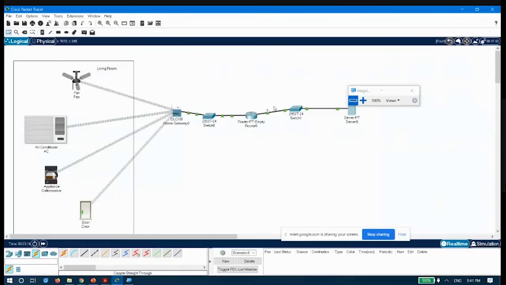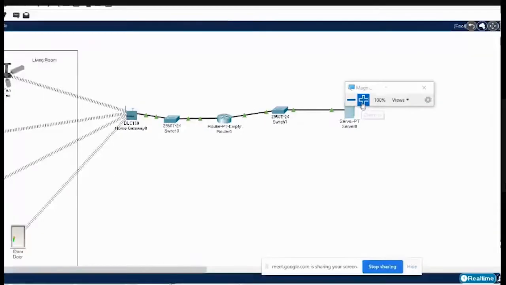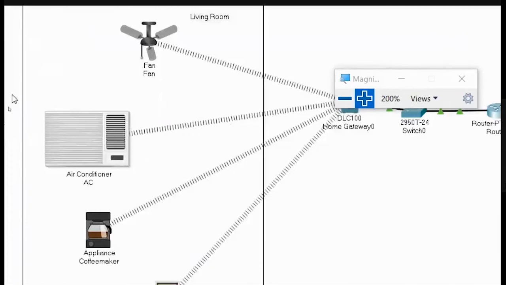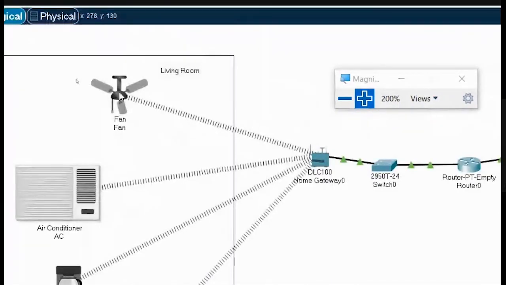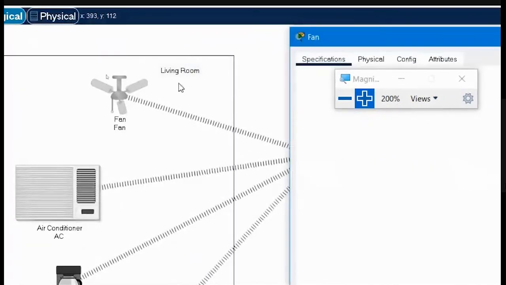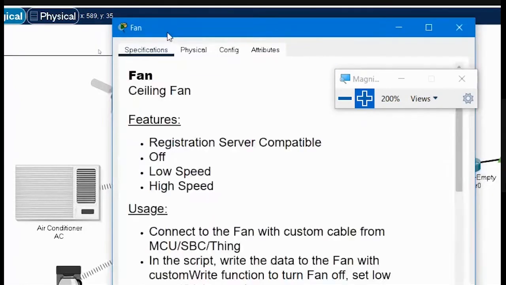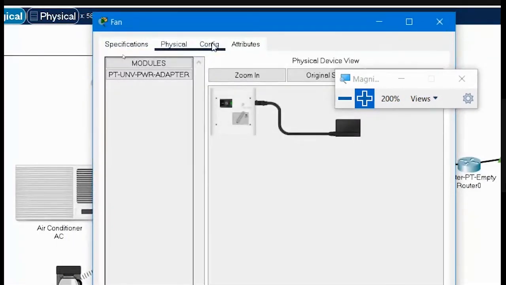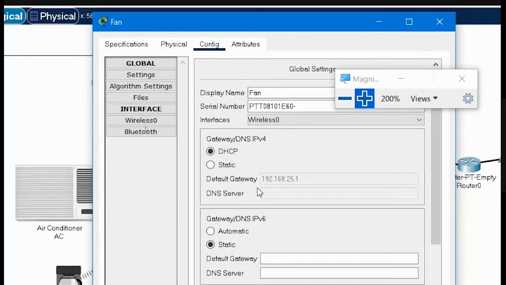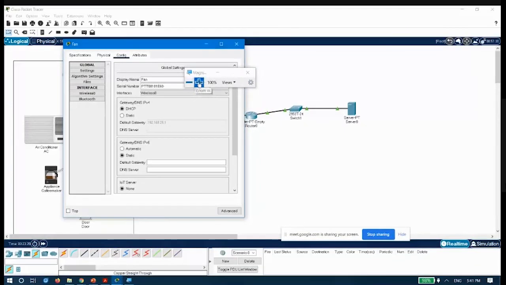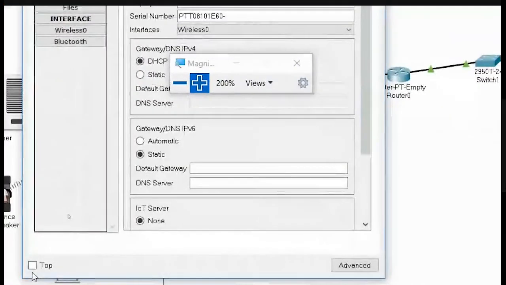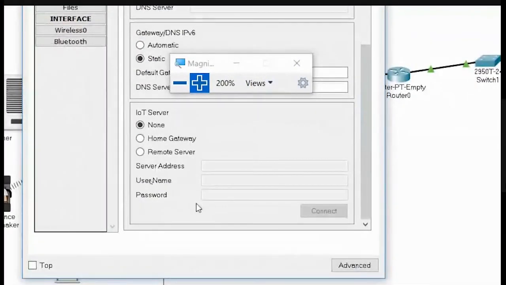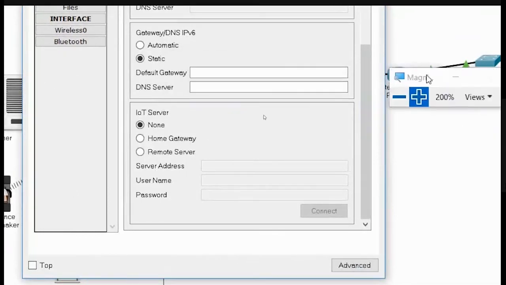Now our aim is to add the different devices in the IoT network. One by one we will click on these devices. First is this fan. We will go to config, not physical. In this config tab, on the bottom you could see the IoT server is there. Just scroll up a little bit and you will find the IoT server here.